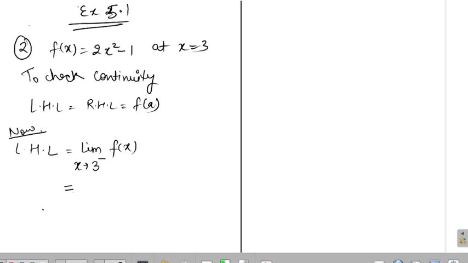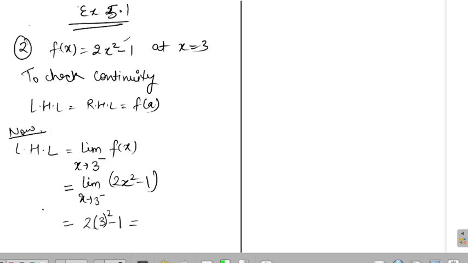There will be some special cases where we will find the continuity by different methods, but now I am just telling you the easiest method to find the limits. For polynomials, the easiest method is you can directly put the value of x in the function. So it is limit x tends to 3 minus, and in place of f(x) I will write 2x square minus 1. Now I can find the value of this function at 3, so there is no need to find the limits or anything else. So I directly put the value of x as 3. So 2 multiply 3 square minus 1, right?